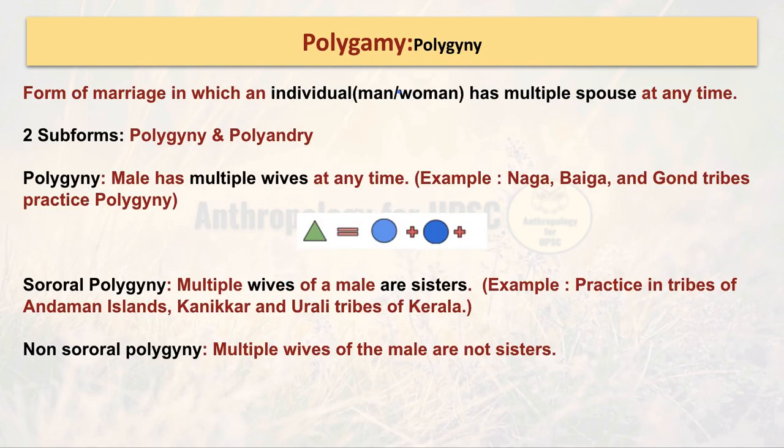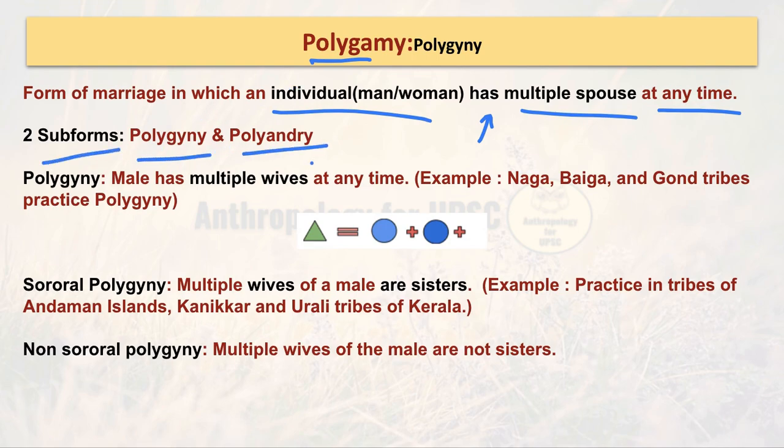Moving ahead, this is called polygamy. It is a form of marriage in which an individual, a man or a woman, can have multiple spouses at any time. This is the basic definition. Polygamy has two forms: polygyny and polyandry. Polygyny is when a male has multiple wives at a time. For example, the Naga have multiple wives at a time. That's called polygyny.